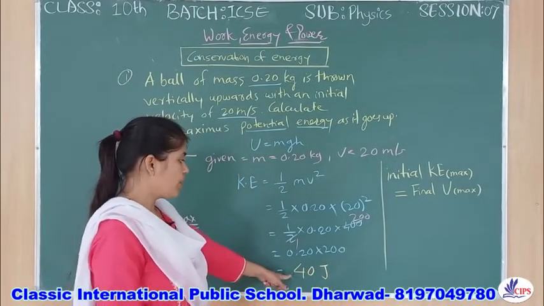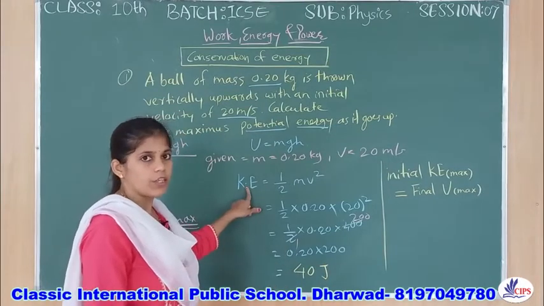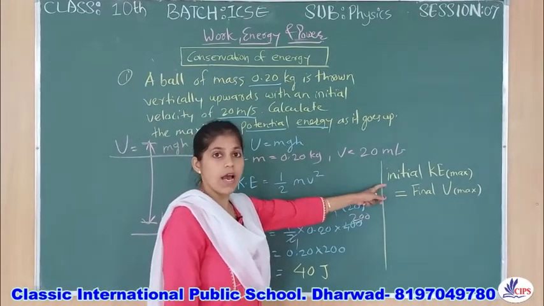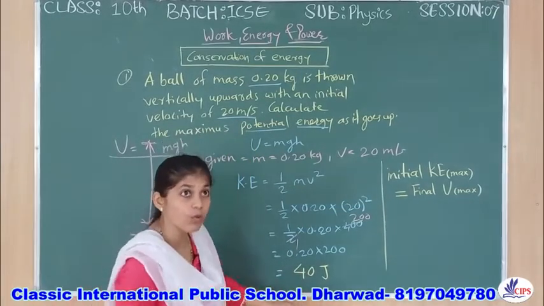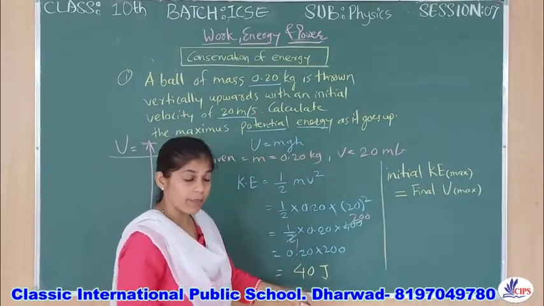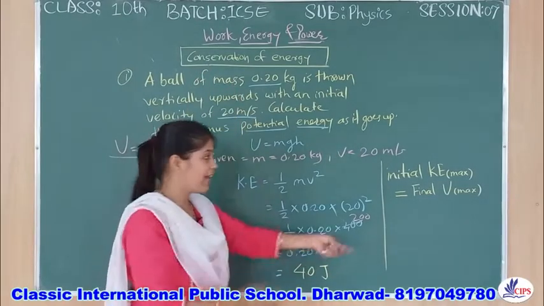Now how will you say that this was the kinetic energy? This is the basic answer. Initial maximum kinetic energy, because you started from down to up, vertically upward, right?